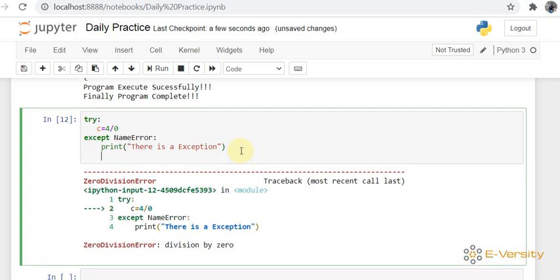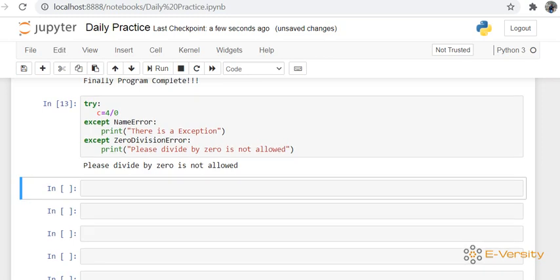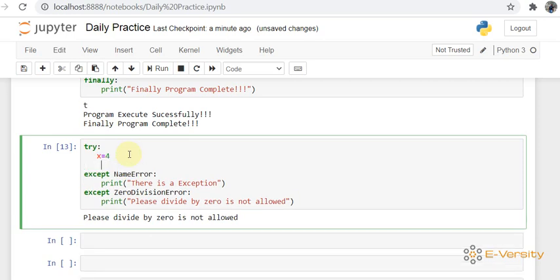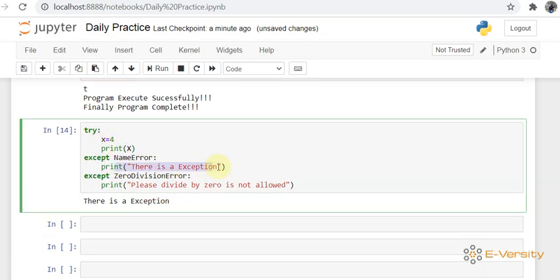You can also use multiple excepts there. So how can you implement multiple excepts? Except, and then the message. When I run this, you can see it is working fine. Either you can write x is equal to 4 and print capital X. This time, because of the name error, this message is printing.